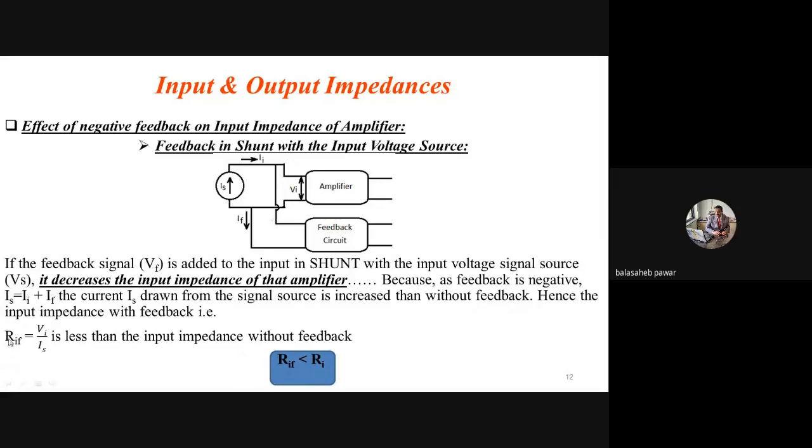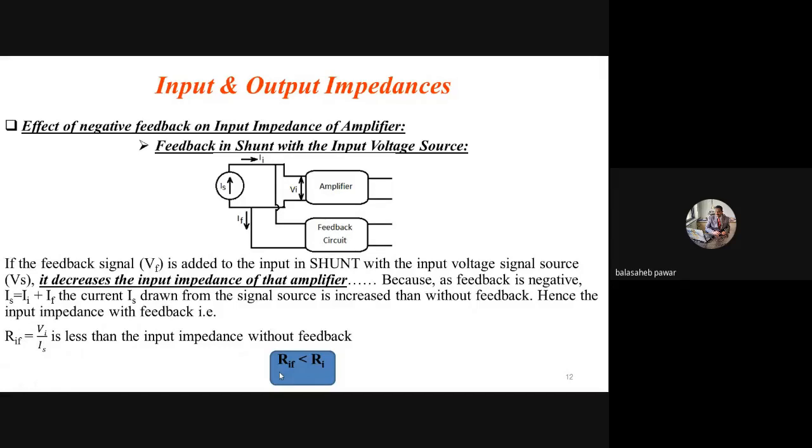R equals V by I. Now which V, the applied input voltage, divided by which current? The total input current, that is IS. So you will observe there is an increase in IS by negative feedback. So if this denominator increases, we can say that the input impedance will get decreased, and hence I highlighted it as RIF is less than RI.